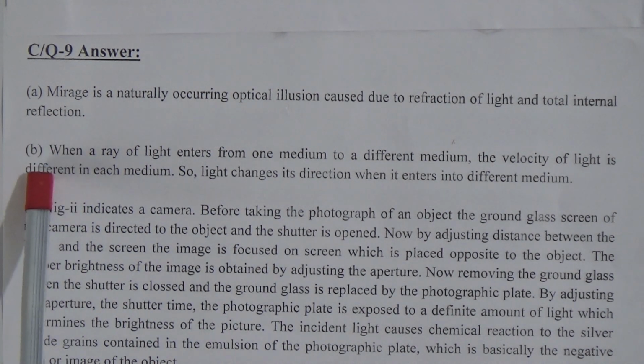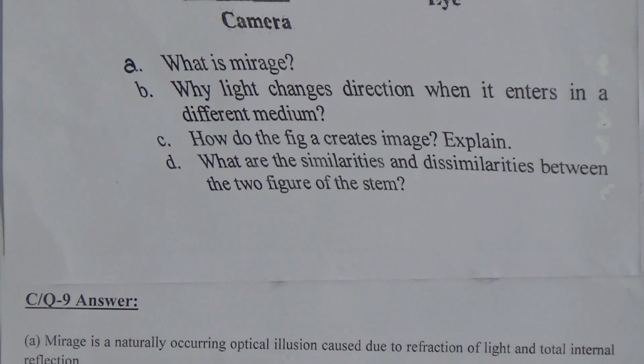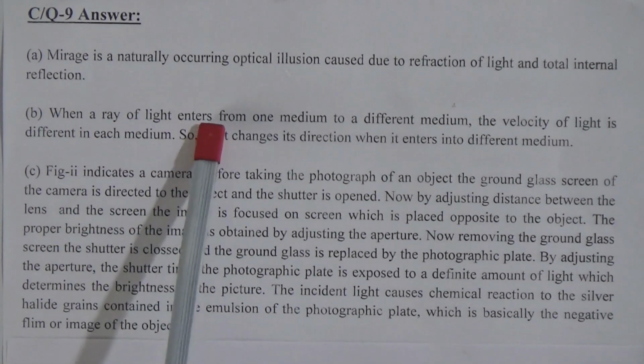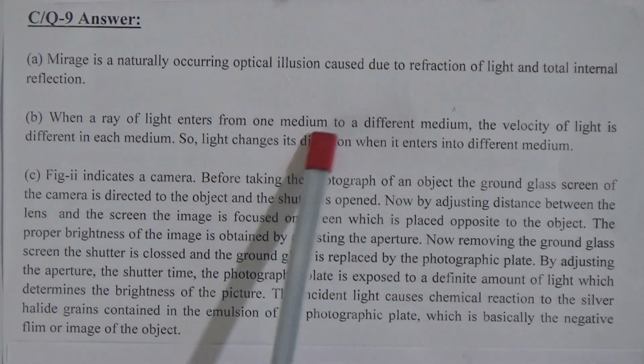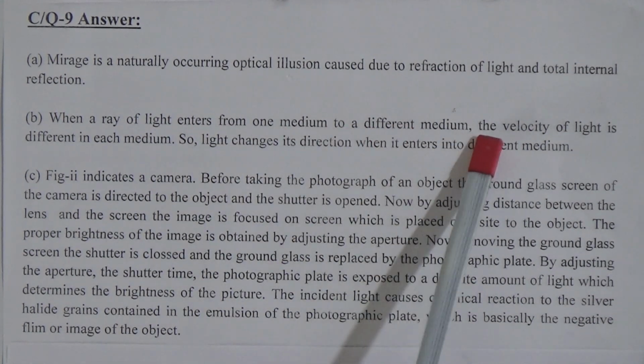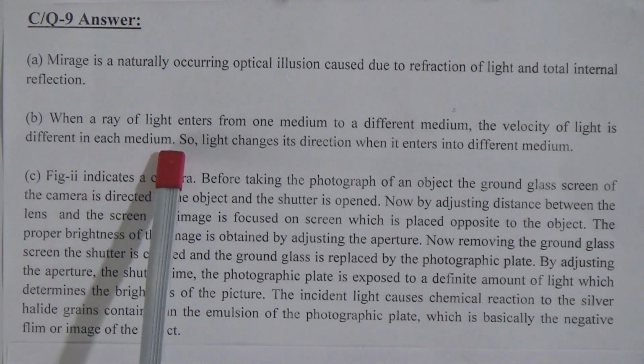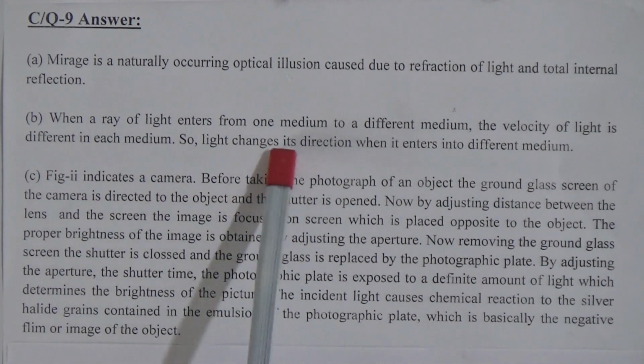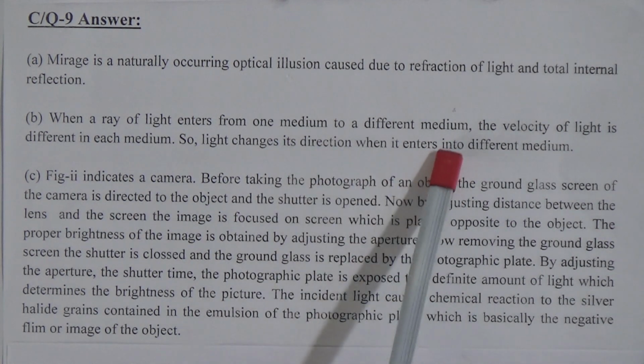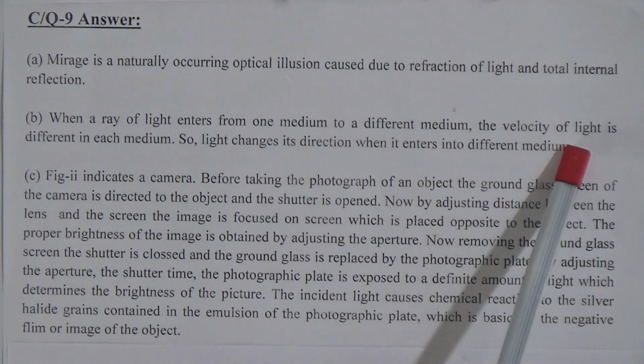The second question was, why does light change direction when it enters a different medium? The answer is, when a light ray enters from one medium to a different medium, the velocity of light is different in each medium. So light changes its direction when it enters into a different medium.